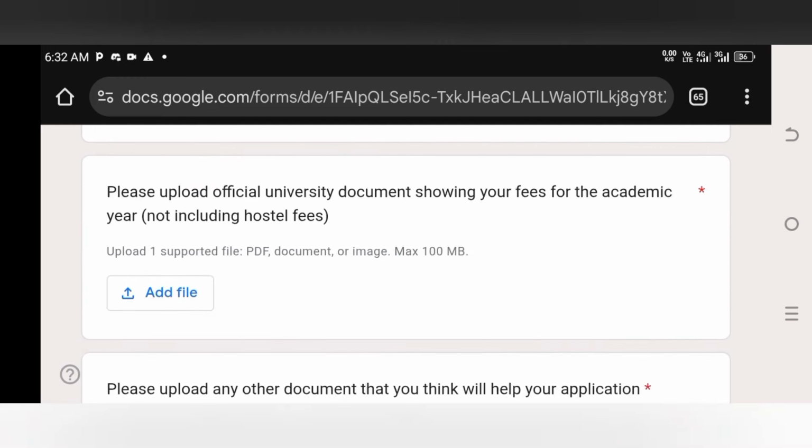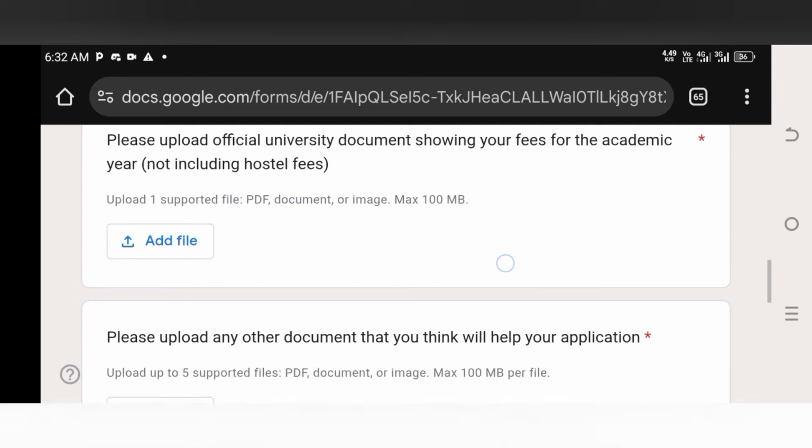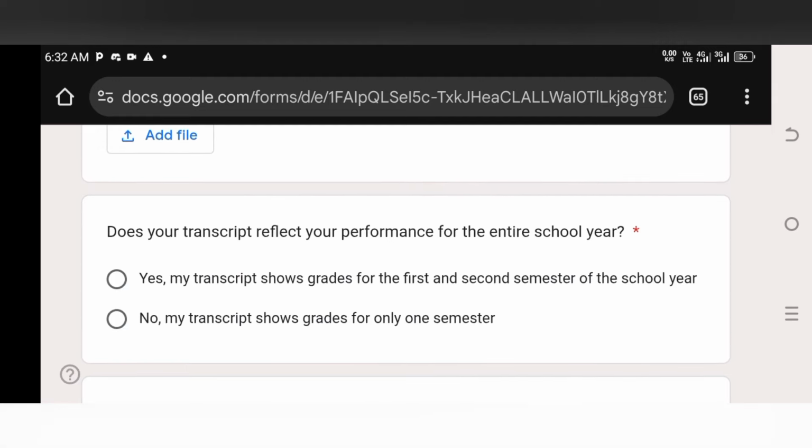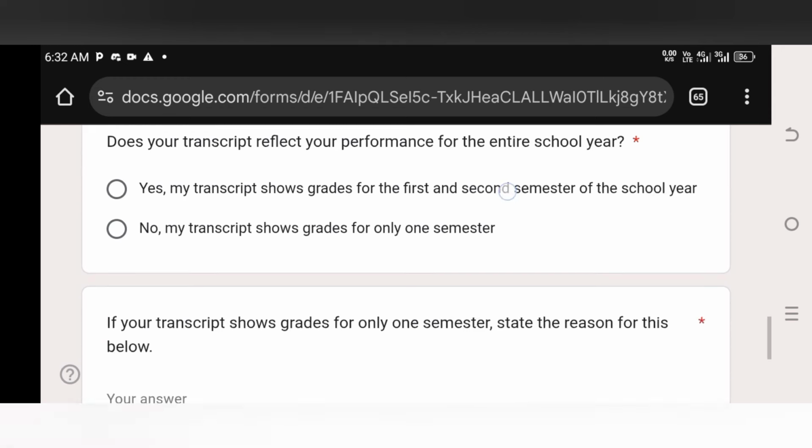So you upload your official university document showing your fees for the academic year, and then you upload any other document that you think will help your application. Then, does your transcript reflect your performance for the entire school year? You have to notify that one as well.